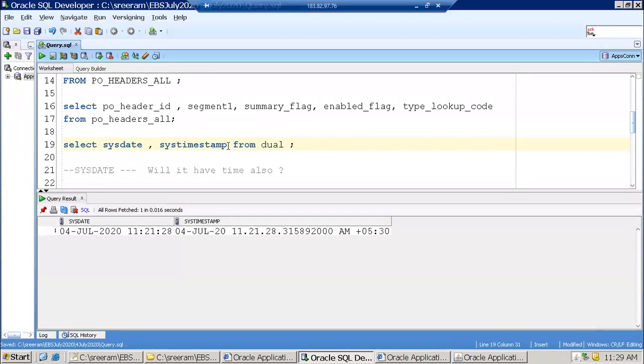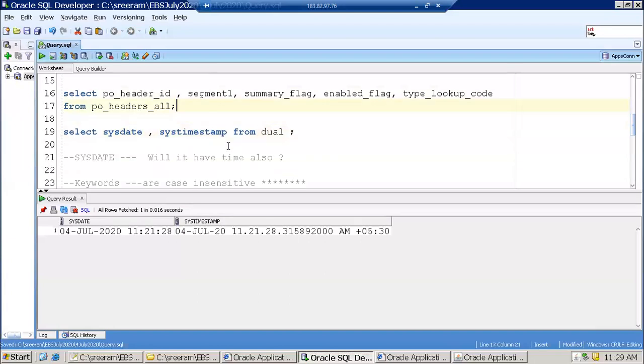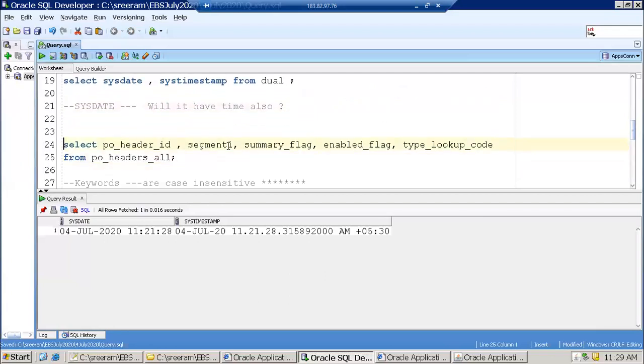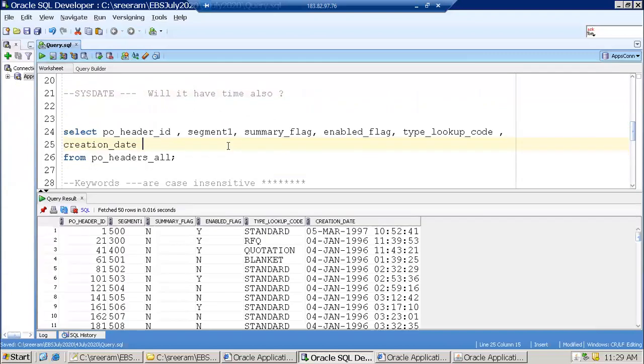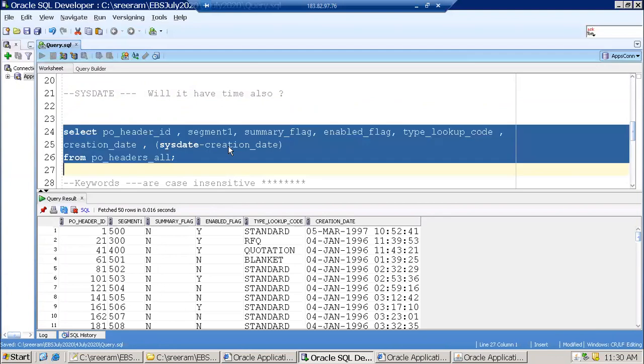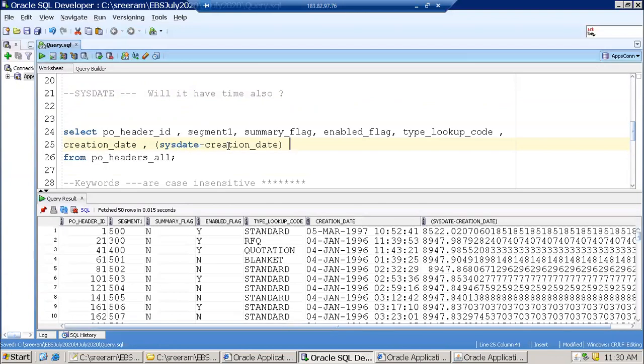Now I just want to perform some mathematical calculations in my query. I'll just copy this query and mention creation date. I want to subtract the creation date from the current date, so I'll mention sysdate minus creation date. Is it a mathematical expression or not? Yes, it's a mathematical expression. It displays the number of days.